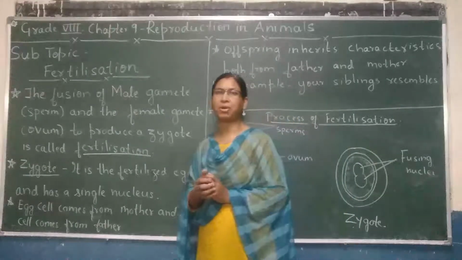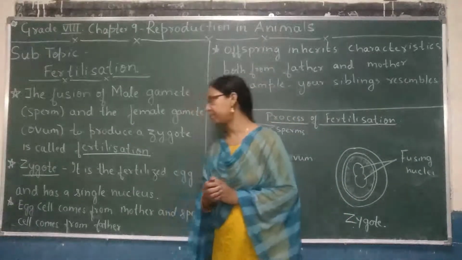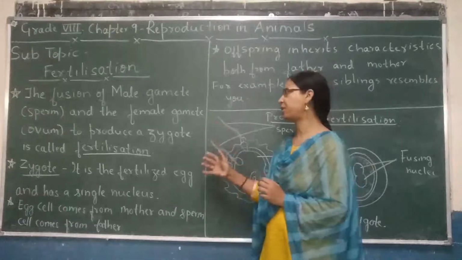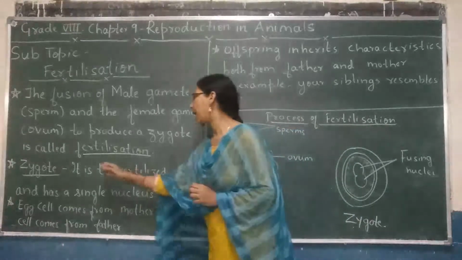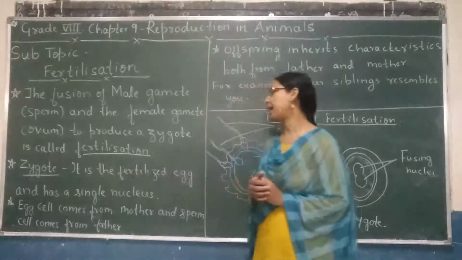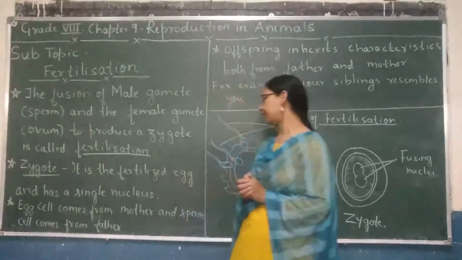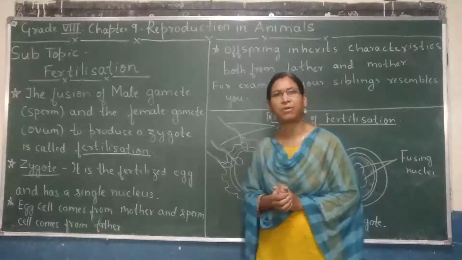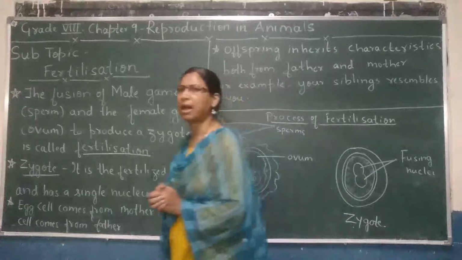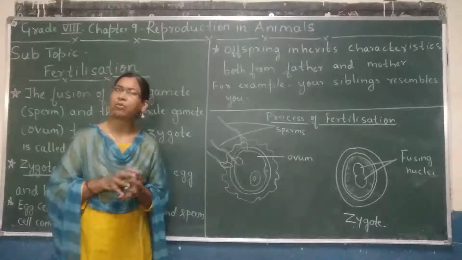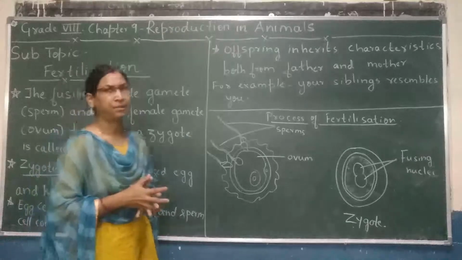Now let us know what is meant by a zygote. It is the fertilized egg. After fertilization, zygote is produced, and it is the fertilized egg and has a single nucleus. Egg cell comes from mother and sperm cell comes from father. So what happens? The offspring inherits characteristics both from mother and the father.